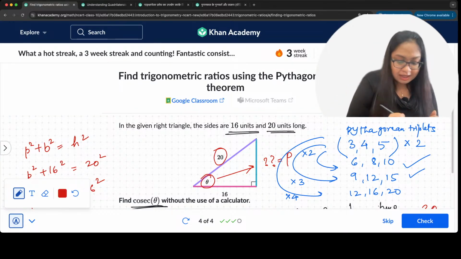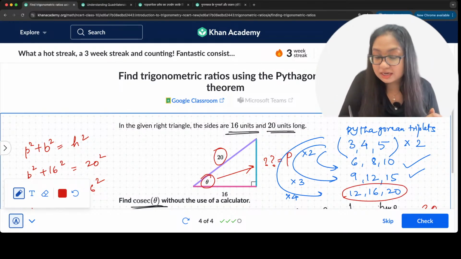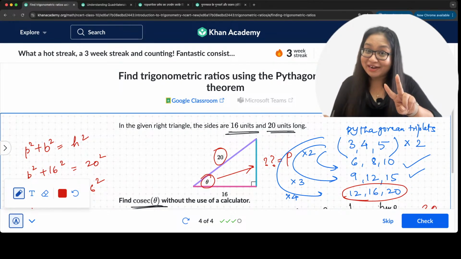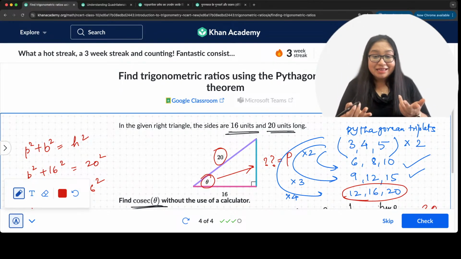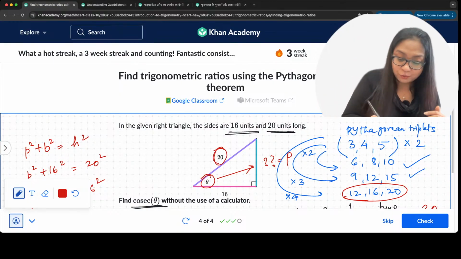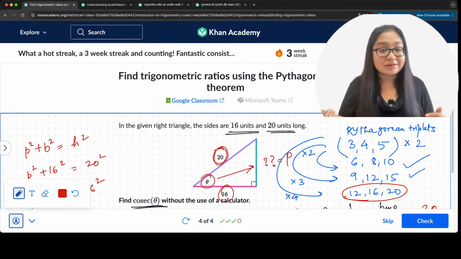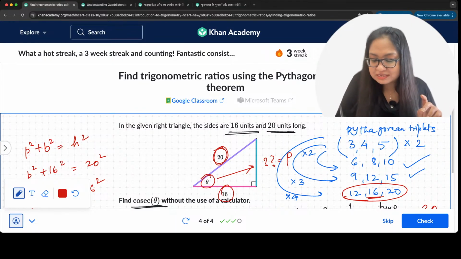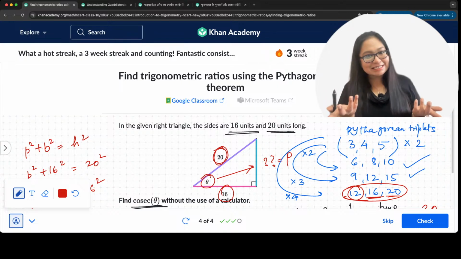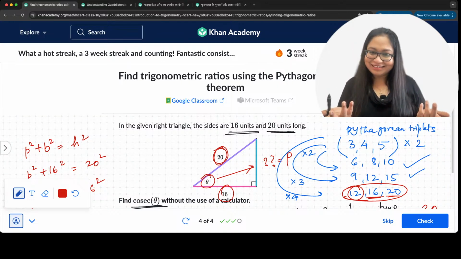Now in here, I can say that this 12, 16, 20, we already have two numbers. Can you identify? Can you recognize? दो number already हैं. पहचान लो उनको. We have 20 here. We have 16 right here. So if two numbers are already here, the third will be 12. That's it. Right? Think about it.